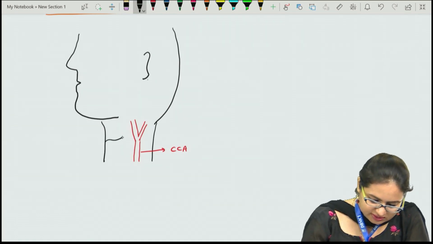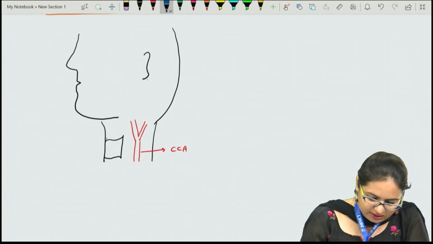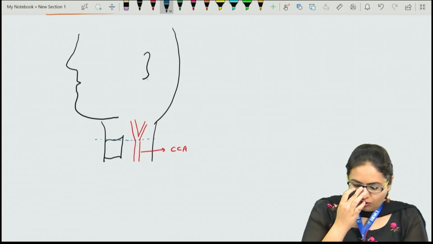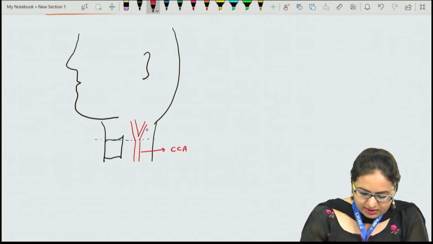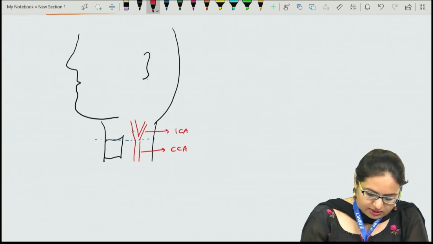So if the thyroid cartilage is present like this over here, at its upper border the common carotid artery divides into the external carotid and the internal carotid artery. This one is the external carotid.